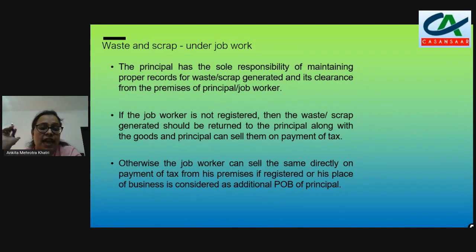Now waste and scrap, how do we deal with the waste and scrap? When we are in a manufacturing industry, there will be waste and scrap while doing the manufacturing process. In case you have given the manufacturing process under job work to some other job worker, then the principal has the sole responsibility. When we talk about the job worker, we have always focused that the principal should be the registered person, and it is the principal who is giving his goods, inputs, semi-finished goods, raw material or any kind of capital goods to the job worker.